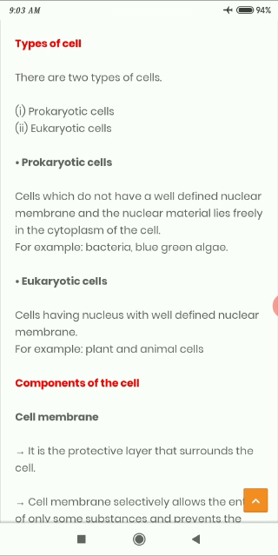Now, eukaryotic cells. Eukaryotic cells are the cells having a nucleus with a well-defined nuclear membrane. For example, plant and animal cells.